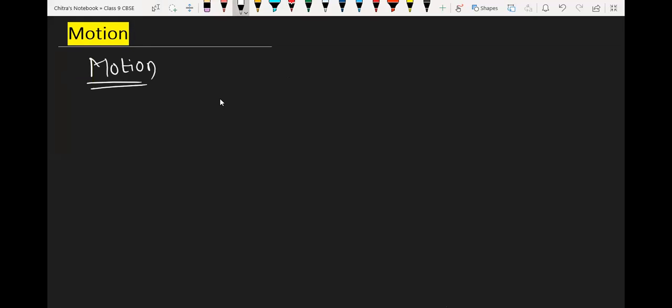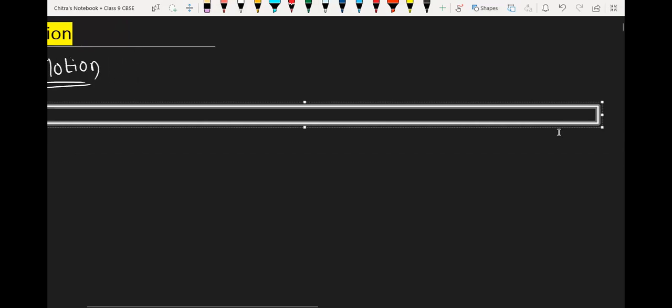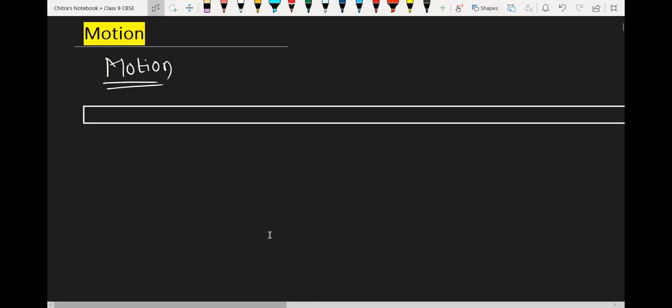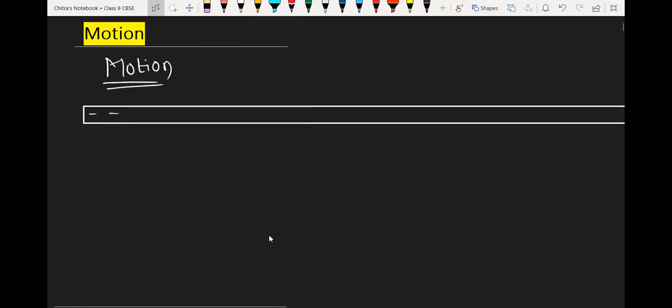Suppose we have one path over here. Suppose this is the path. Let me draw. This is the highway, or we can say the path or road. And suppose we are watching one bicycle from here. It starts moving from here. Suppose this is the bicycle or scooter, whatever it may be. And one person is observing from here.